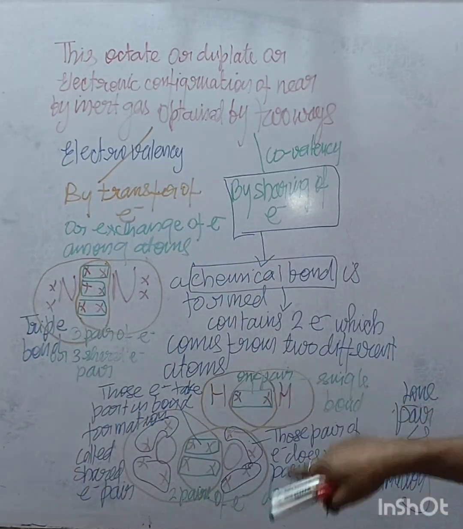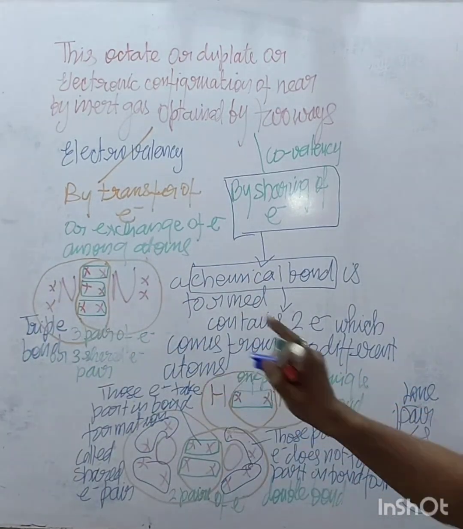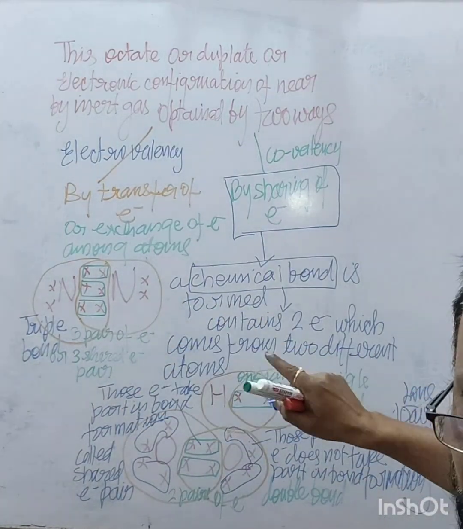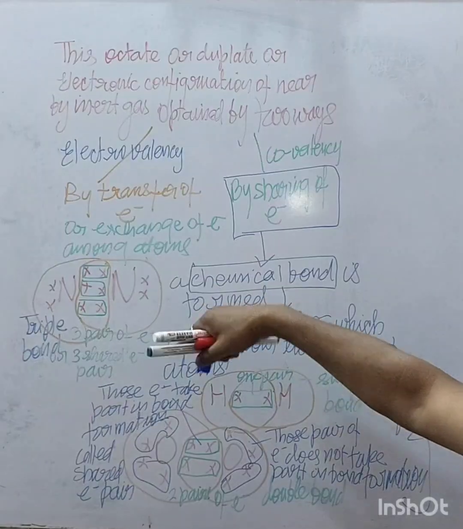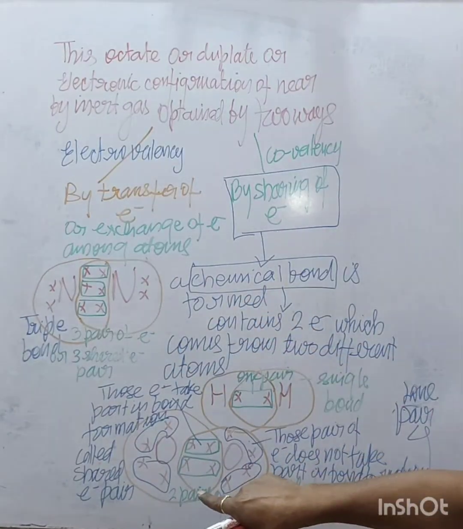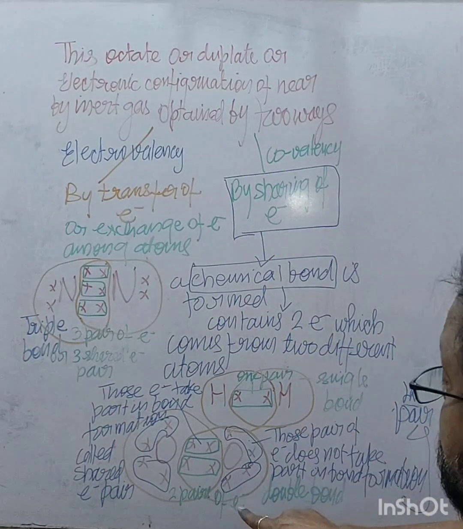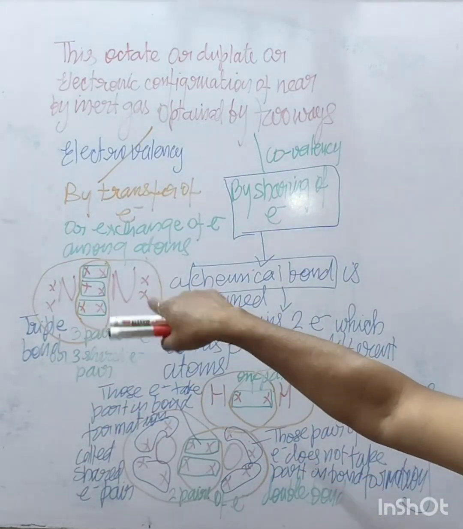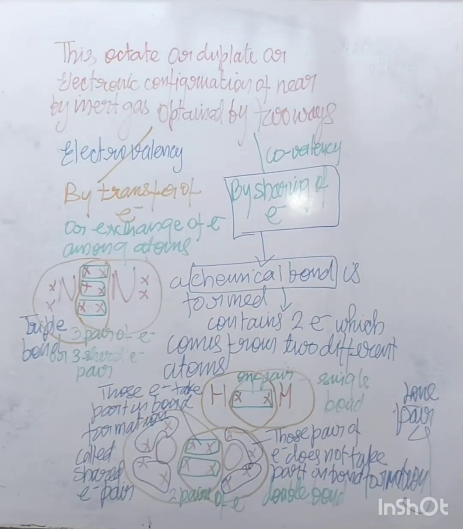In all these, both the atoms are of the same kind. So both the atoms have the same electron charge density, and both have the same number of lone pairs. This one has no lone pair, this one has 2 lone pairs, this one has 1 lone pair. So they have the same number of lone pairs of electrons.